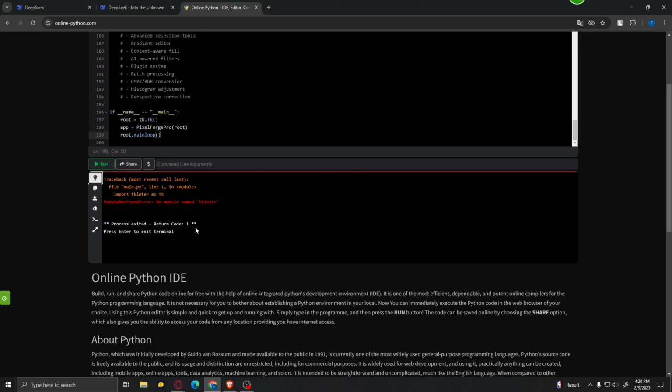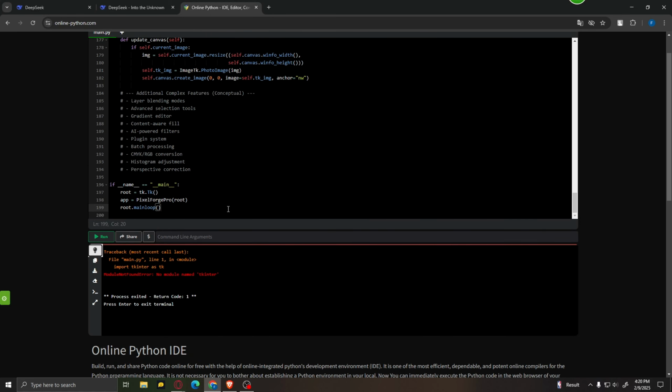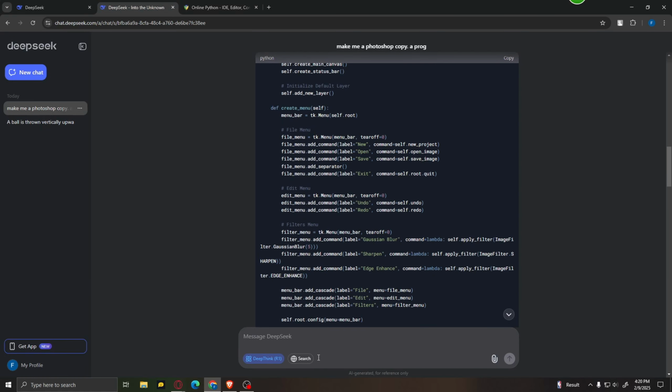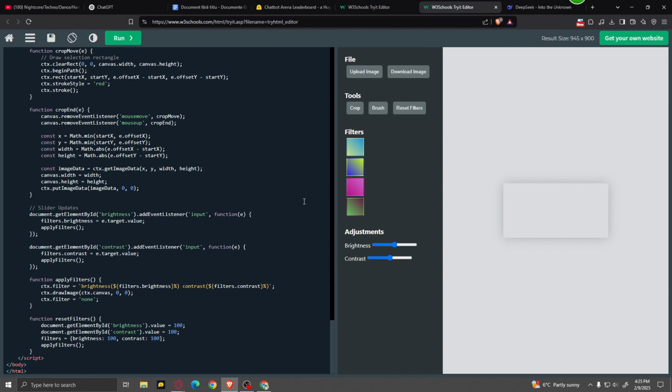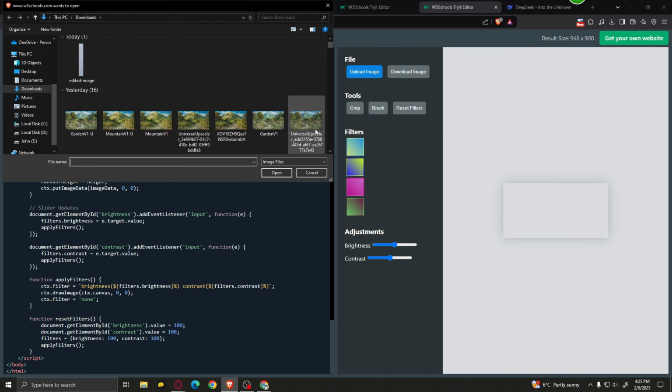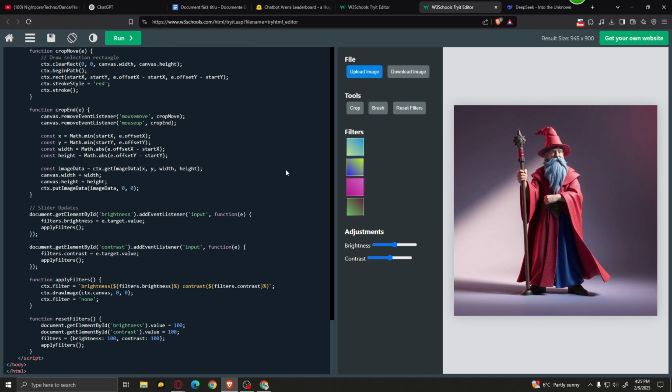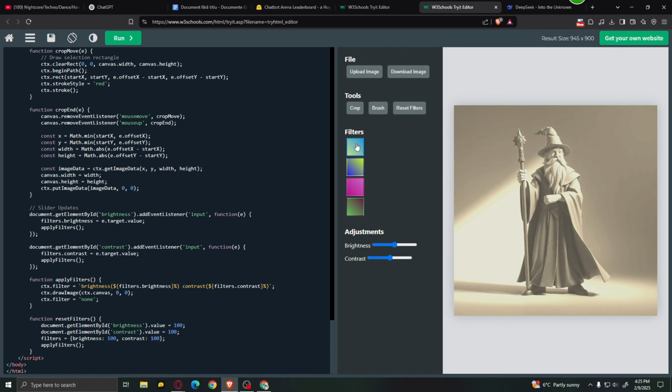And it appears it gives us some issues. We don't have the module tkinter installed, which is obvious because this is an online IDE. So what I'm gonna do, I'm gonna ask it to write it using HTML and CSS and JavaScript. Okay, I got it to rewrite the code, and this is what we are left with. Let's upload an image. I'm gonna go ahead and upload the same image of a wizard. And first of all, let's try a couple of filters. Okay, these work pretty well.